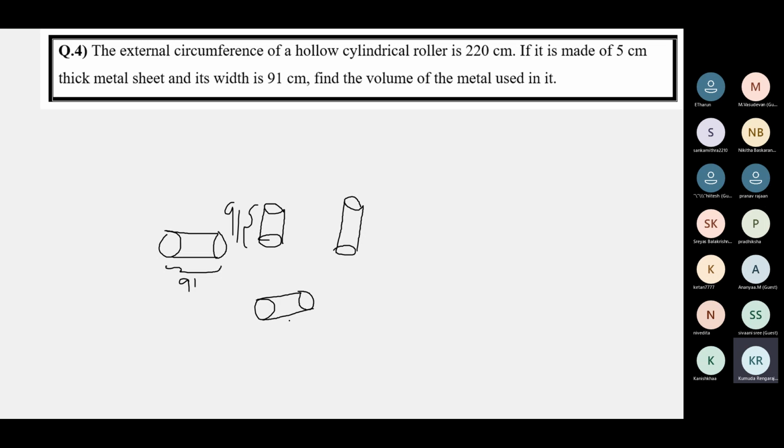Since it's horizontal, it's not vertical. When it's vertical, we say height. When it's horizontal, it's cylindrical, but it's horizontal, so then we say width. The height is referred to as the width.